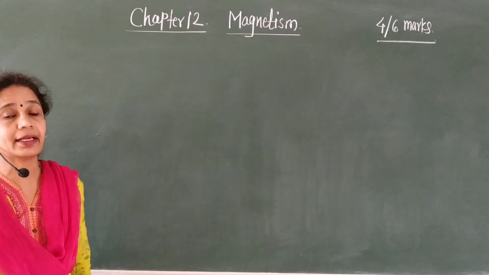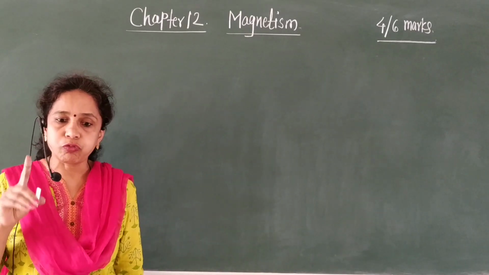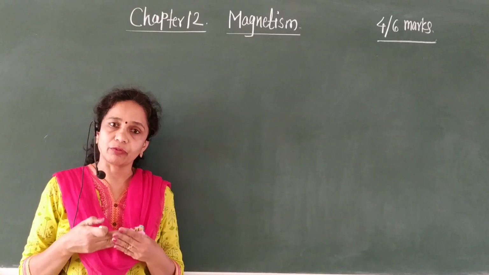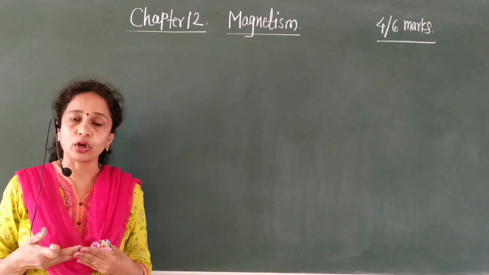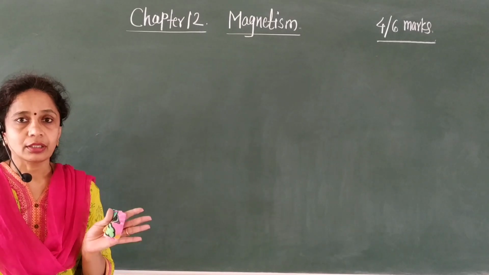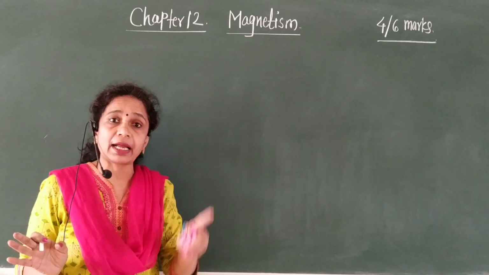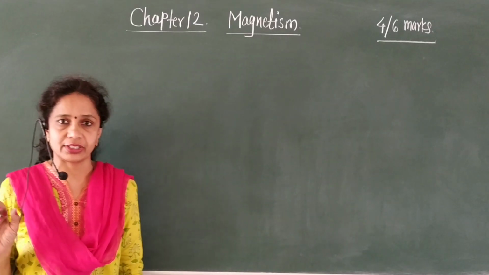Then what is magnetism? Magnetism is the force exerted by magnets when they attract each other or repel each other. Therefore, magnetism is caused by the motion of electric charges.